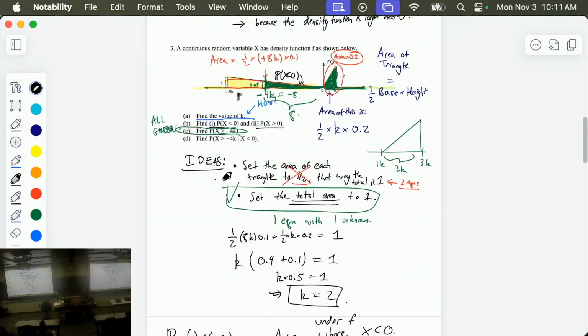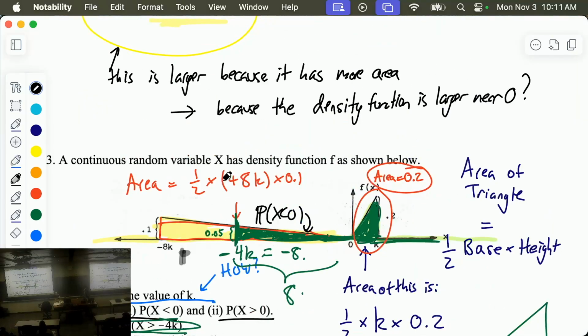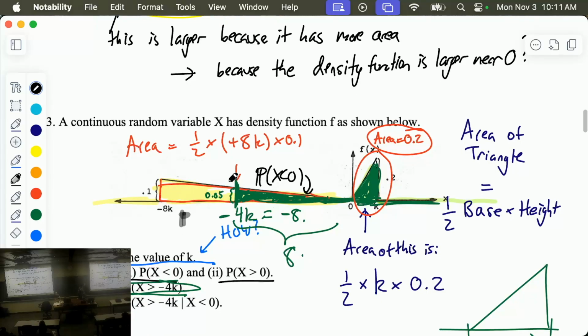Part D says, find the conditional probability. Wait a second, conditional probability, that was a midterm 1 topic. Why is there a conditional probability question on midterm 2? Well, midterm 1 was conditional probability. Between midterm 1 and midterm 2, we learned about random variables. This is a conditional probability question with random variables. Perfect question for midterm 2. Probability X is bigger than negative 4k. Okay, we have that. That's the green. Conditioned on X is less than 0. X is less than 0 is everything in yellow that we had before.